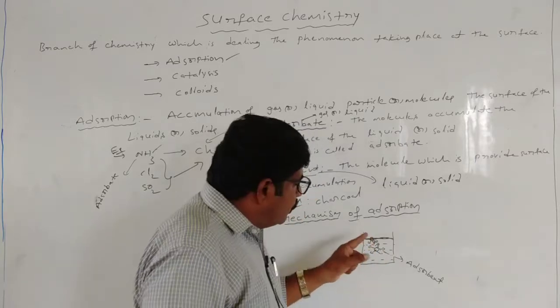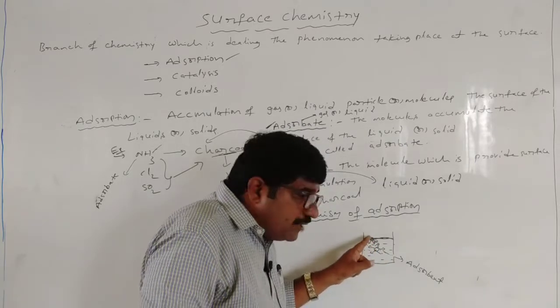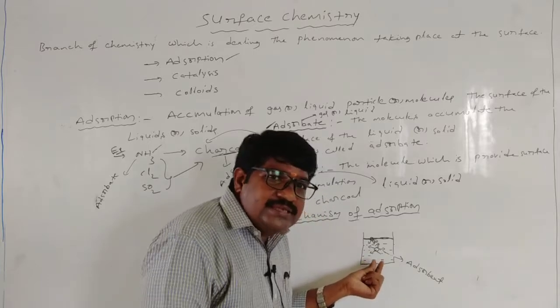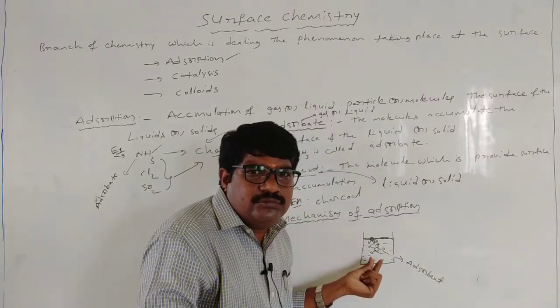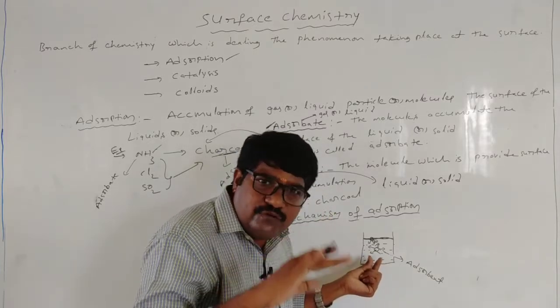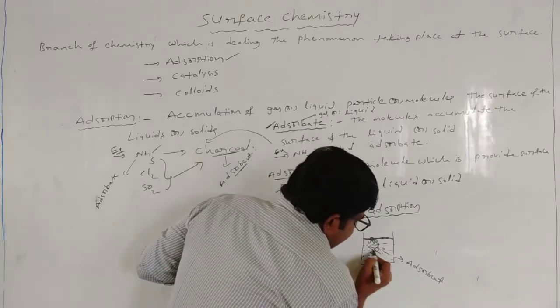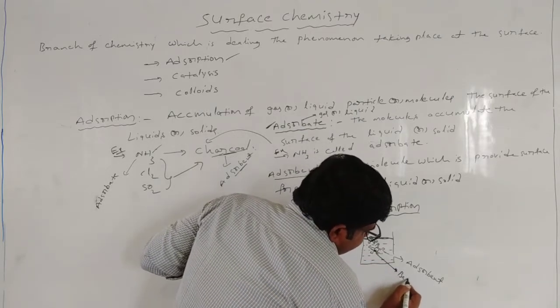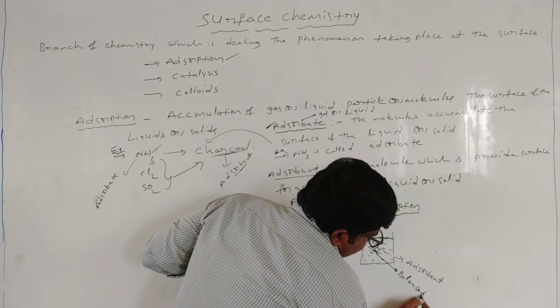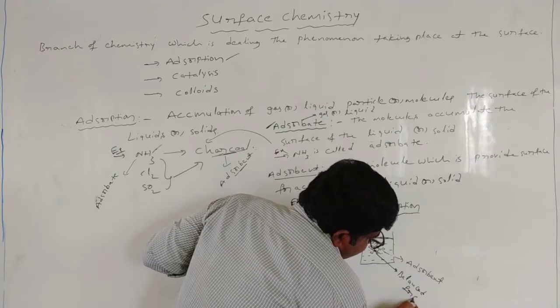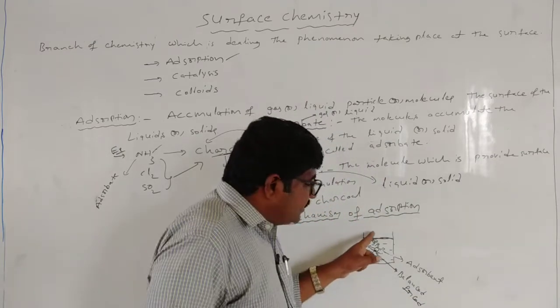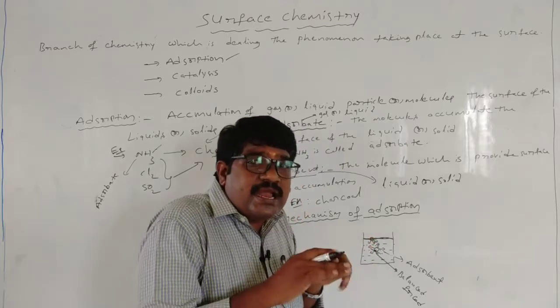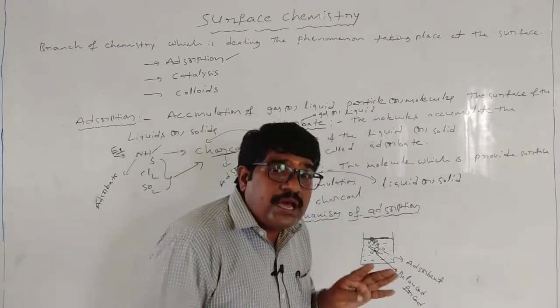Inside there is an equal attractive force, means what? Balanced force is present inside, but at the surface there is an unbalanced attractive force.